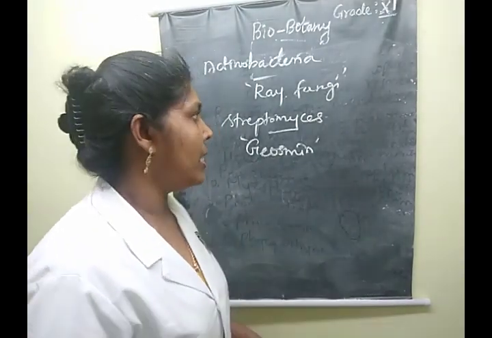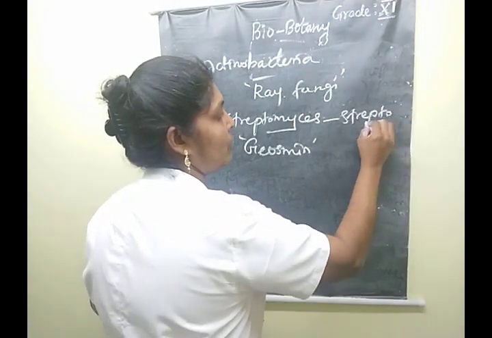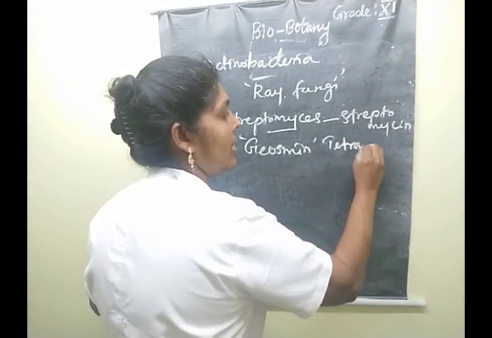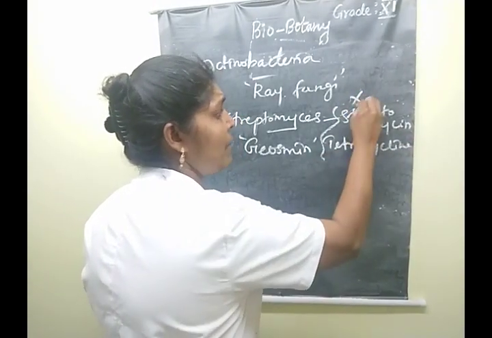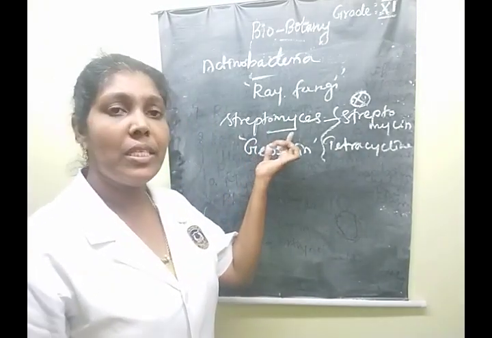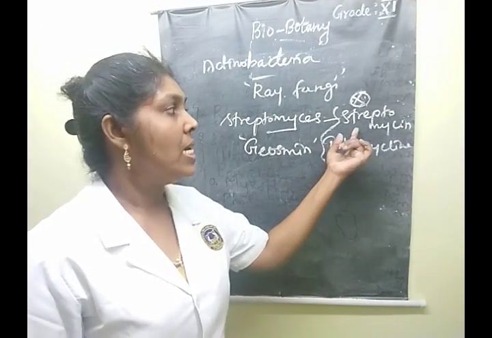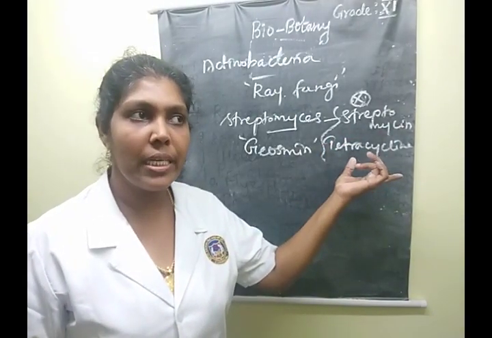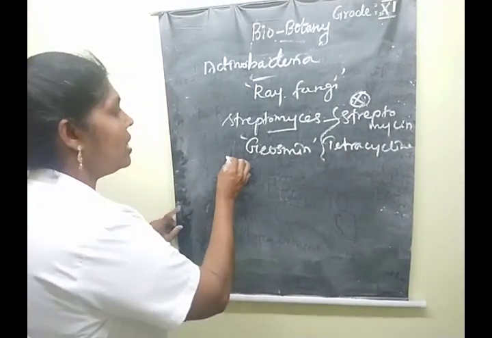From this group we obtain the main antibiotics, streptomycin and tetracycline. This is a very important 2-mark question. Sometimes they ask which antibiotics we obtain from Streptomyces species, so you write streptomycin and tetracycline. Clear, children? Say yes or no. Yes.